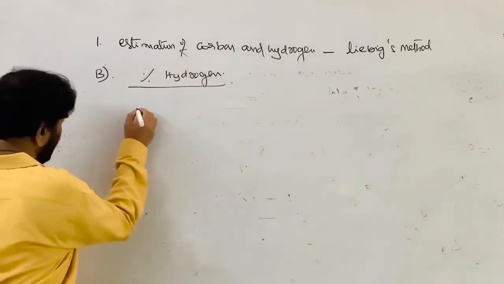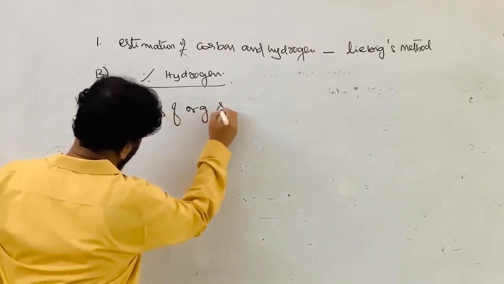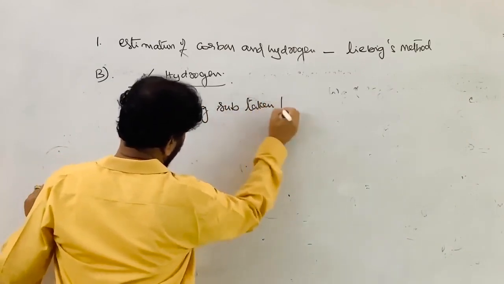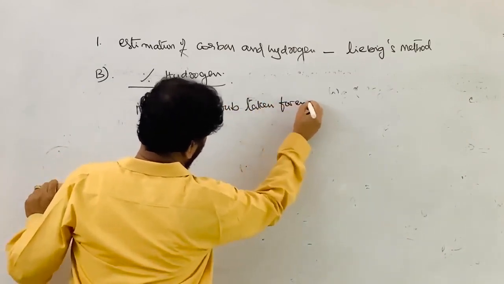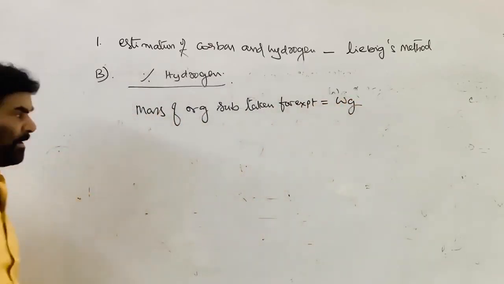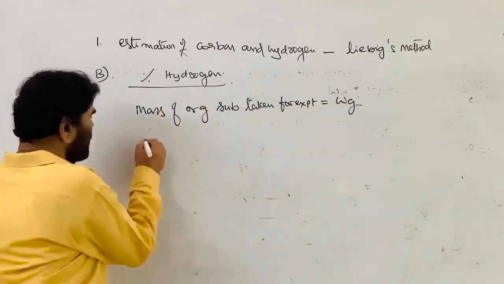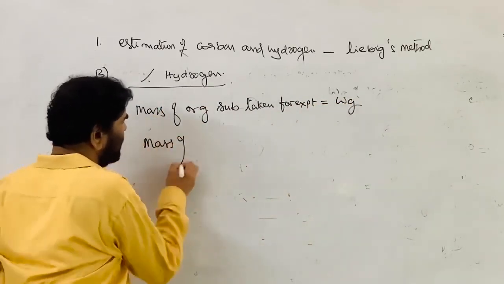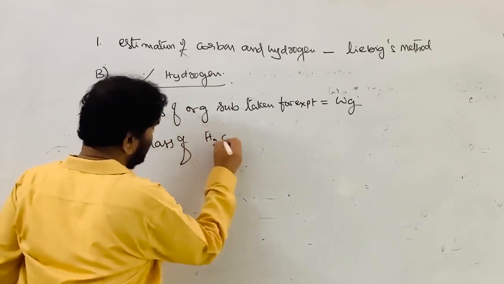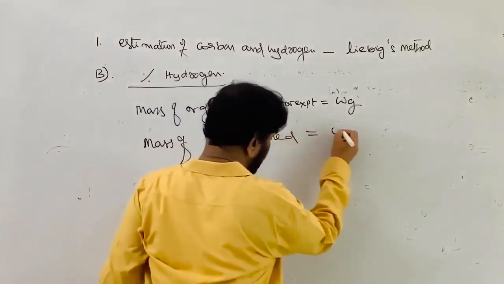Mass of organic compound used, the organic substance taken for the experiment, is W grams. But the weight of the water formed, since hydrogen is converted into water, that is the mass of H2O formed, is equal to Y grams.